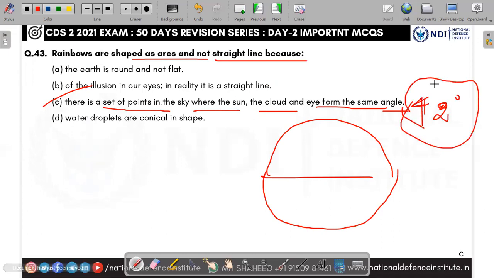The eye sees the rainbow at 42 degrees. That is why, and also the same angle by sun and cloud. It is like a semicircular arc, but actually it is a full circle, but it appears as a semicircle to us. Yes. Answer is C, 42 degrees.